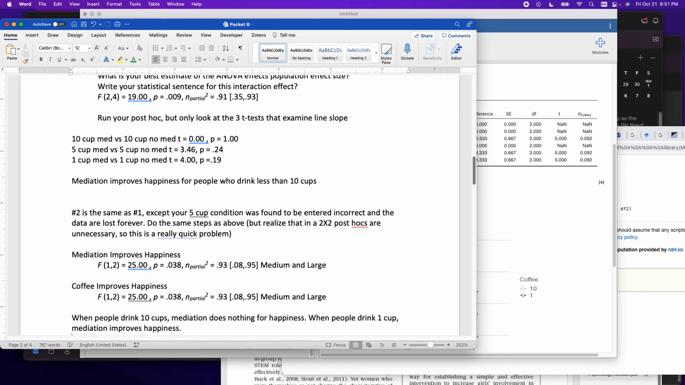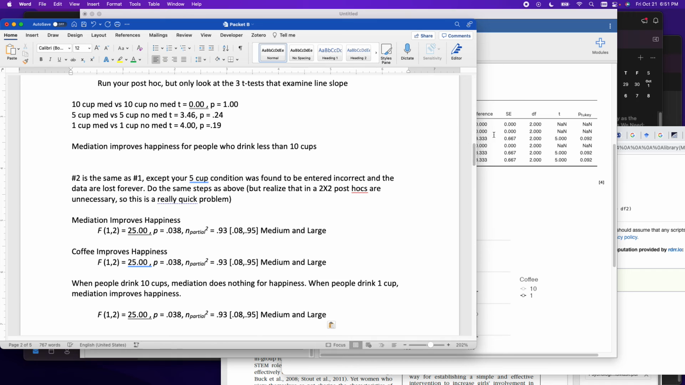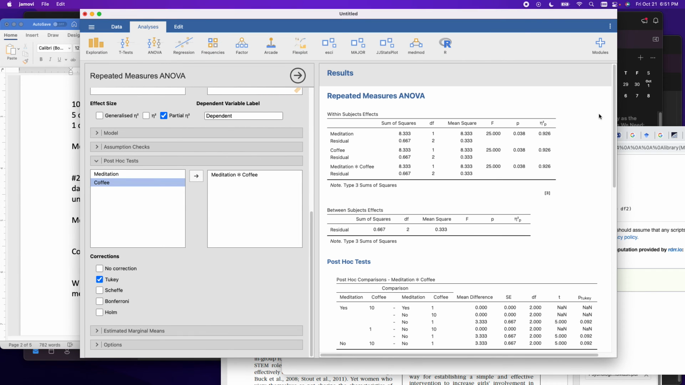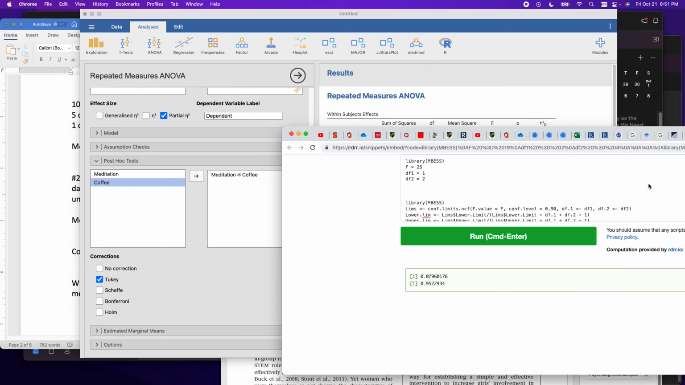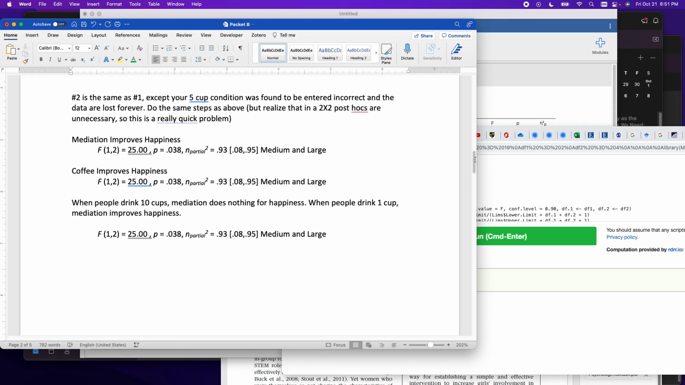We have the same statistical sentence. This will probably never happen again. We just got super lucky, right? If I'm writing it, it's like, 1 and 2 degrees of freedom for the interaction. The F's 25, the p's 0.038, the partial eta squared is 0.93. If I enter it here, I'm going to get the same data. That's why I have the same output. But that's basically it. I would accept that.